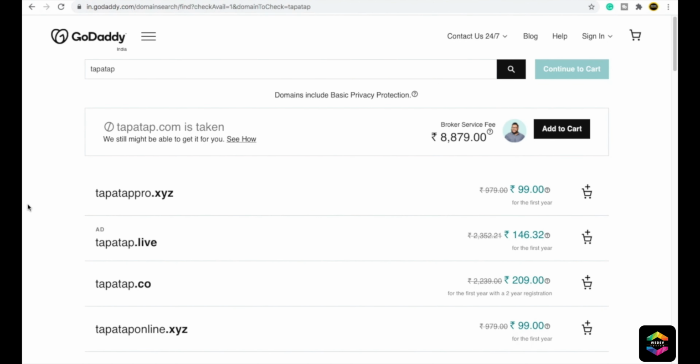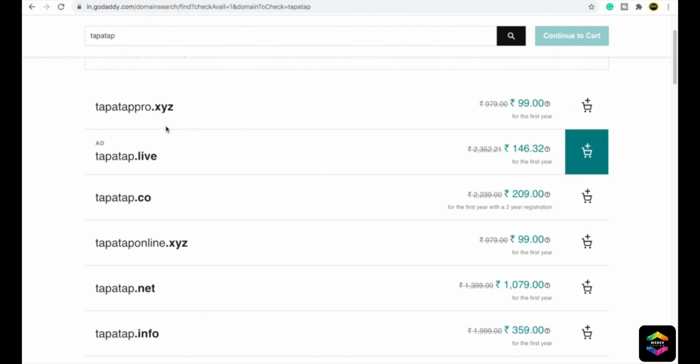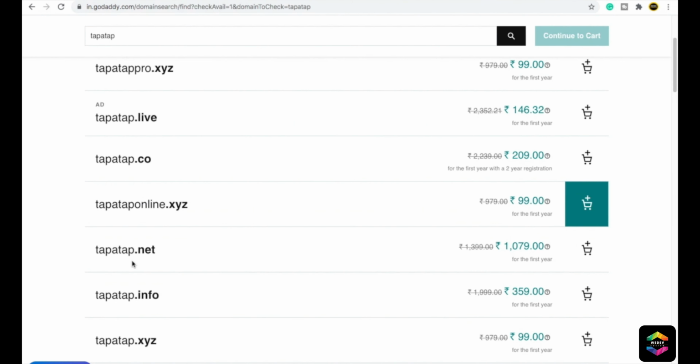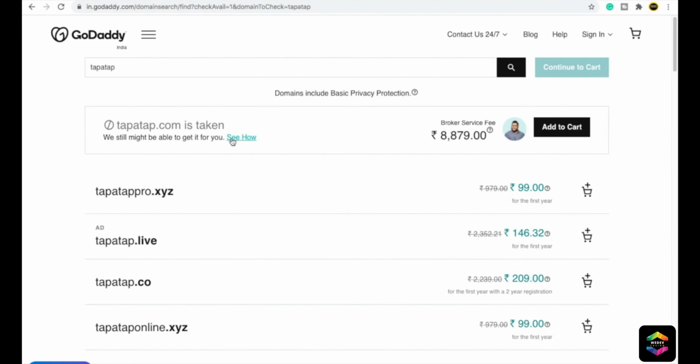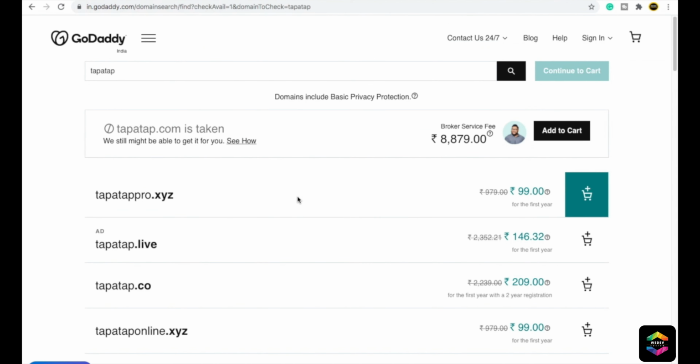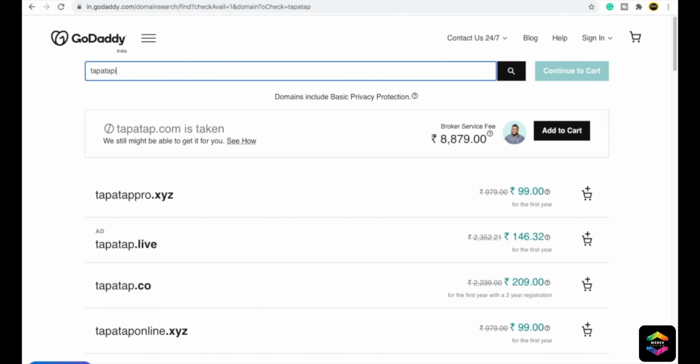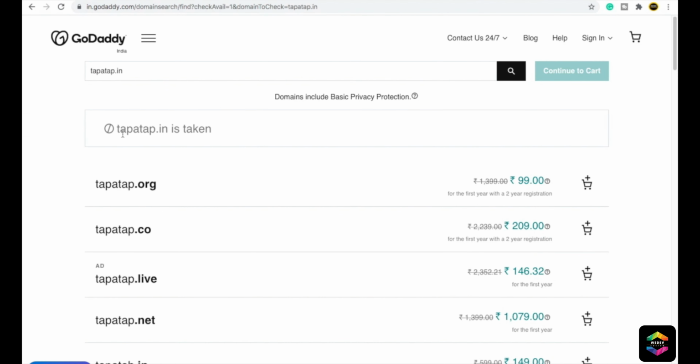Now here I can see that tapatapro.xyz is available. So you can see there are lots of domains available related to what you have typed here. You can see here they are saying tapatup.com is taken. Okay, so for example, if you want tapatup.in, you type tapatup.in in the search bar and then click on search, then you can see that tapatup.in is also taken.